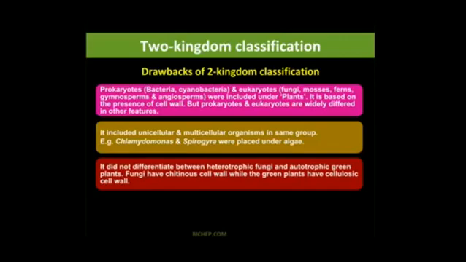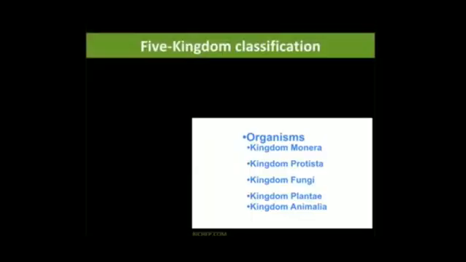So as it was not accepted universally, one more scientist came into existence and finally he gave the 5 kingdom classification system. This 5 kingdom classification system was proposed by the scientist R.H. Whittaker, Robert H. Whittaker, in 1969. So the name is very important. A one mark question will be asked: who has proposed the 5 kingdom classification system? So this name is very important, R.H. Whittaker. Okay, so he has given the 5 kingdom classification system.